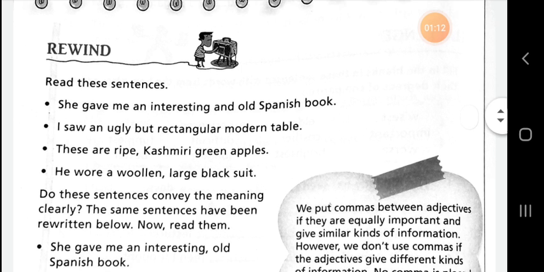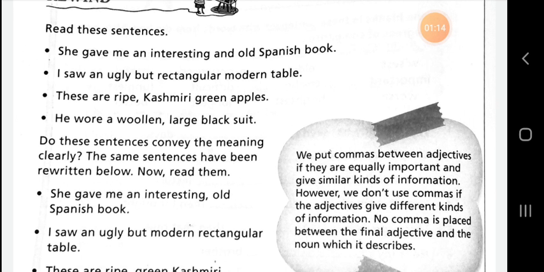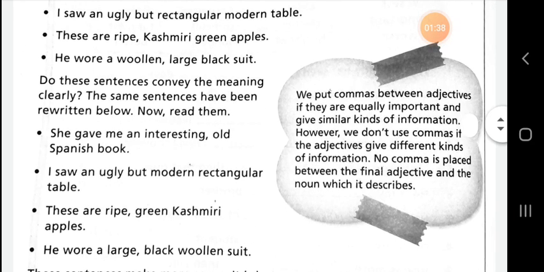So you can understand with the help of these sentences that they do not make perfect sense. Now read these sentences again, because in the above sentences the sequence of adjectives is not in proper order.